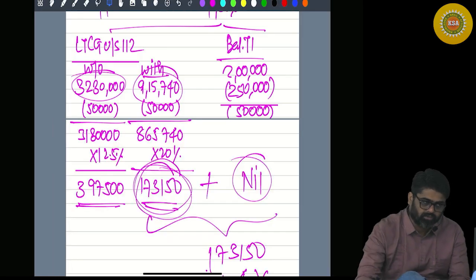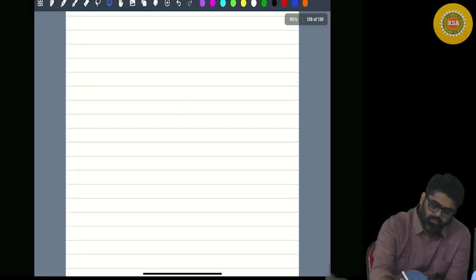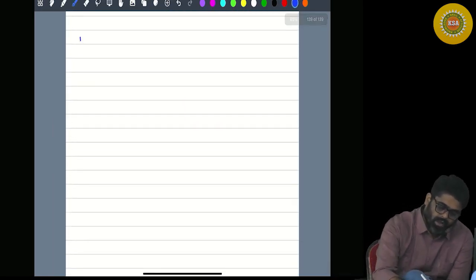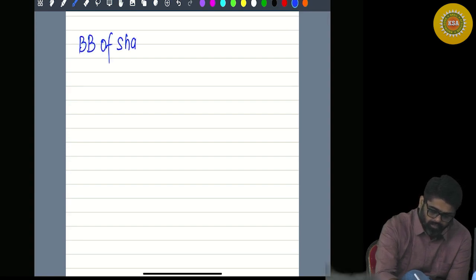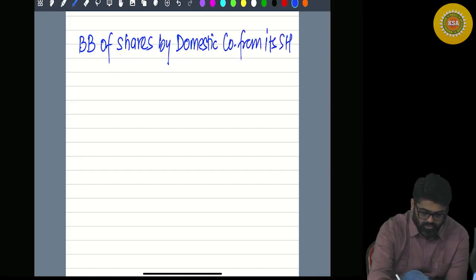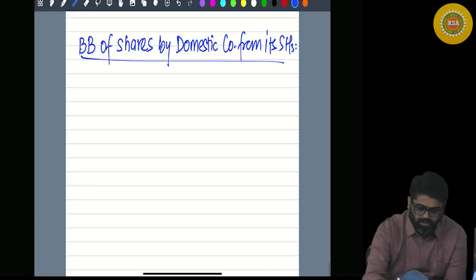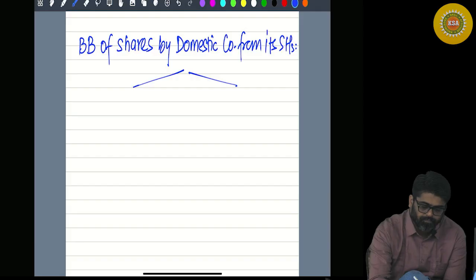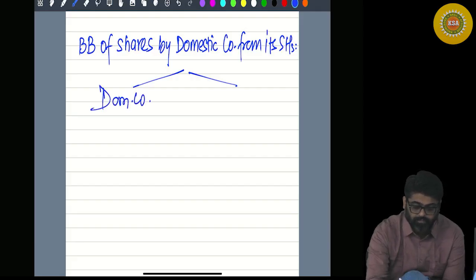So what is happening? See, buyback of shares by a domestic company from its shareholders. Yes or no? Now on this buyback, you have to think from the point of view of both: from the point of view of the domestic company and from the point of view of the shareholder.